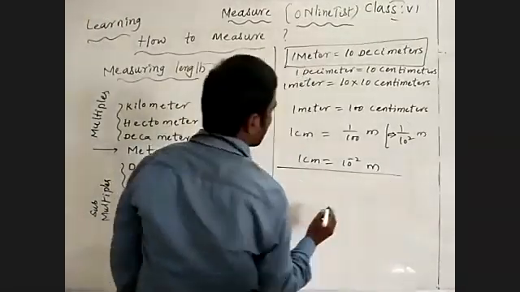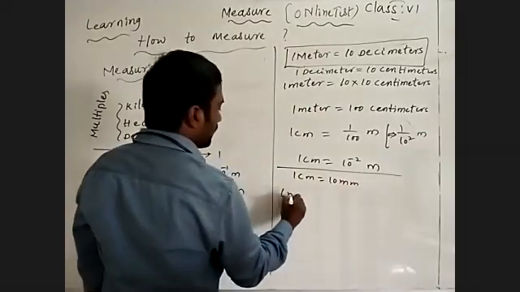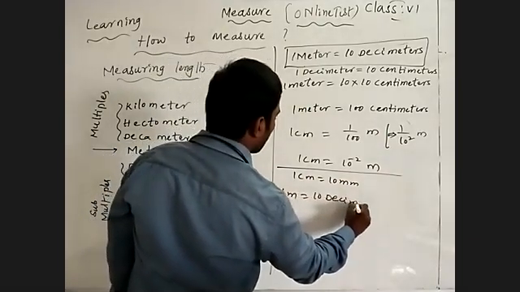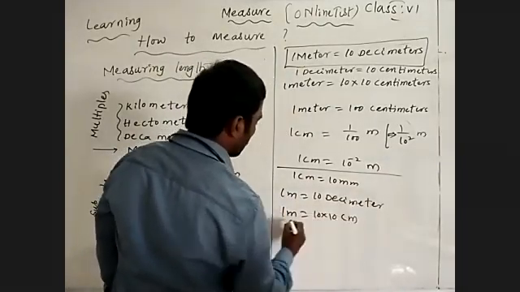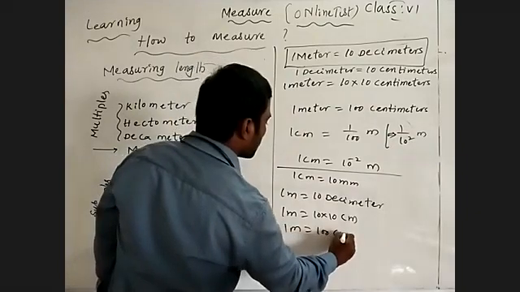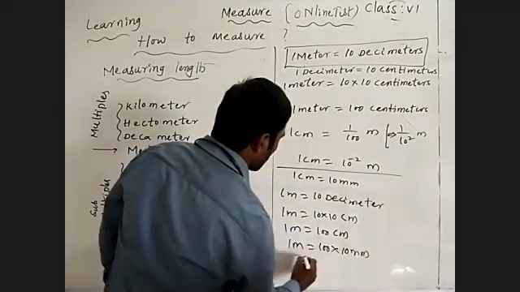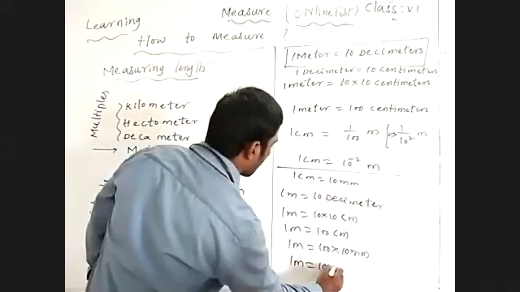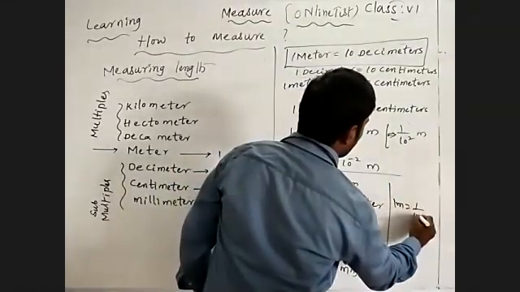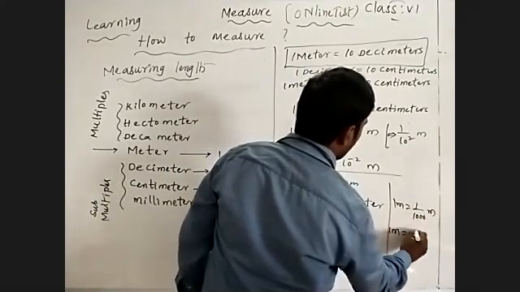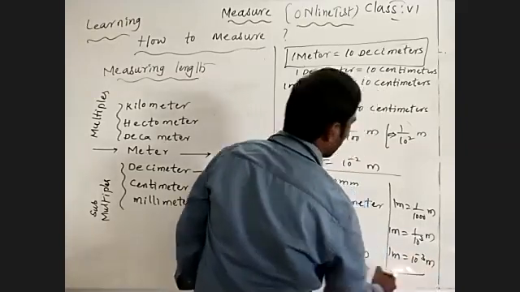Why am I saying this? 1 centimeter is equal to 10 millimeters. 1 meter is equal to 10 decimeters, so 1 meter is equal to 10 into 10 centimeters, which is 100 centimeters. So 1 meter is equal to 100 into 10 millimeters, which is 1000 millimeters. So 1 millimeter is equal to 1 by 1000 meters, means 1 by 10 to the power of 3 meters, which is 10 to the power of minus 3 meter.